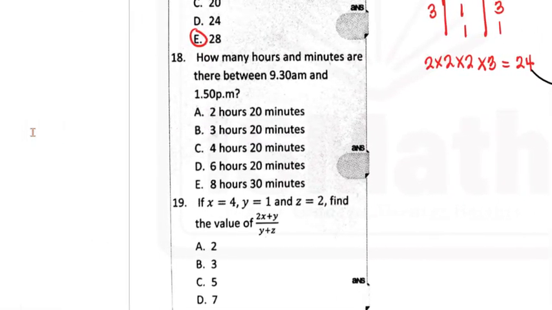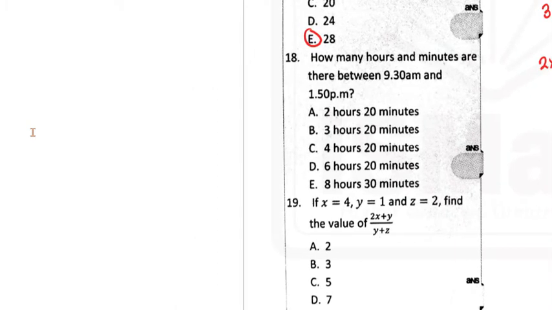Question 18 says, how many hours and minutes are there between 9:30 a.m. and 1:50 p.m.? Well, I'm assuming that these time frames were taken the same day, within the same day. So what we do here is to convert the 9:30 and the 1:50 p.m. into the 24-hour system.